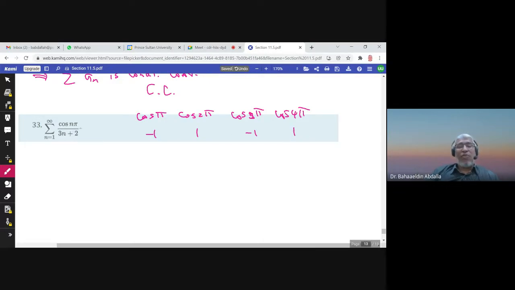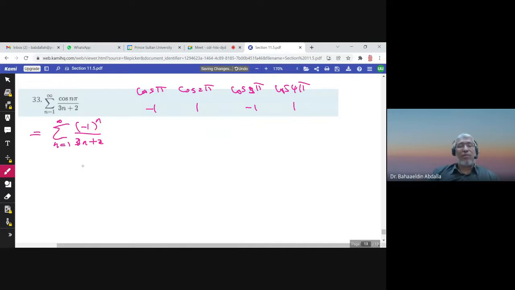So cosine n pi actually is negative 1 to the power n, because if n is 1, you have negative 1, over 3n plus 2. So this is actually the series written in another form.